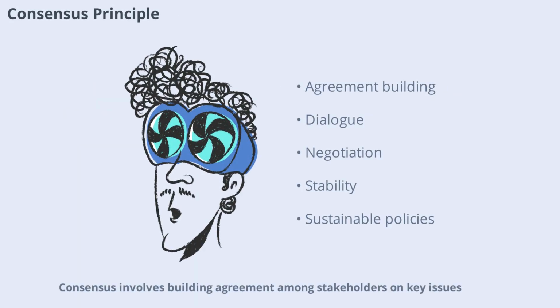Consensus involves building agreement among stakeholders on key issues. Governments that seek consensus engage in dialogue, negotiate differences, and strive for solutions that reflect the interests of all parties. This principle promotes stability and reduces conflict. Consensus building is especially important in diverse societies, where multiple perspectives must be balanced. By fostering consensus, governments can create policies that are widely supported and sustainable.